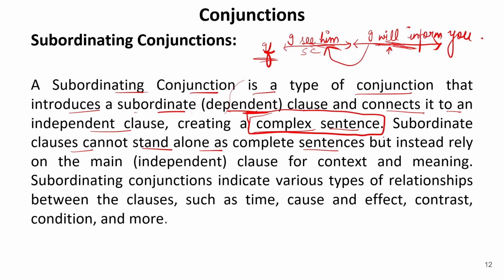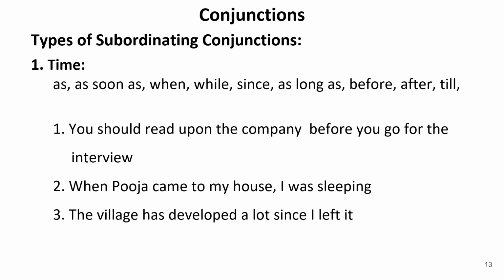We need something after it. For example, if I go there, I will buy it. So this is now the complete sentence. Merely adding this if cannot complete the sentence. So the subordinate clauses cannot stand alone as complete sentences, but instead rely on the main or independent clause for the context and meaning. Subordinating conjunctions indicate various types of relationships between the clauses, such as time, cause and effect, contrast, condition, and more. Now let us move further. Here we are going to discuss types of subordinating conjunctions.